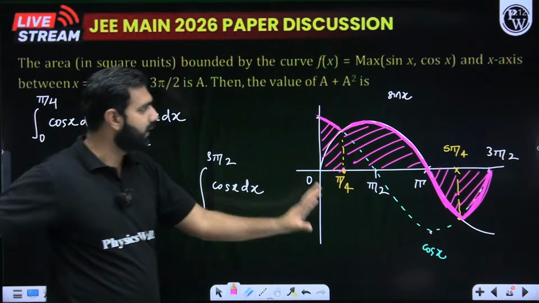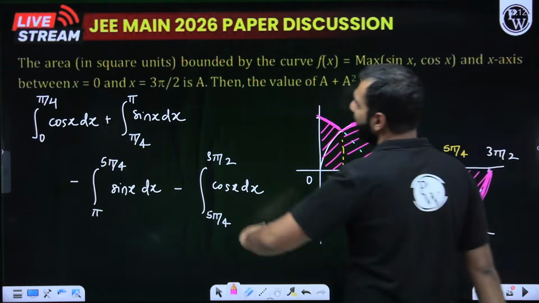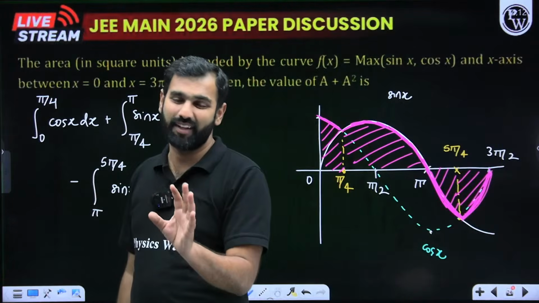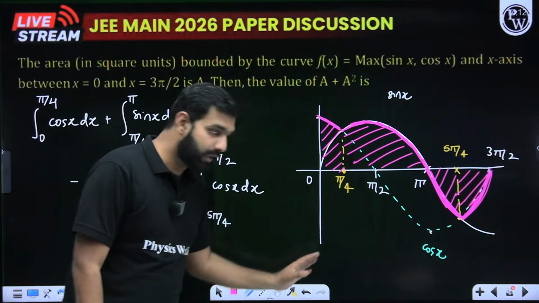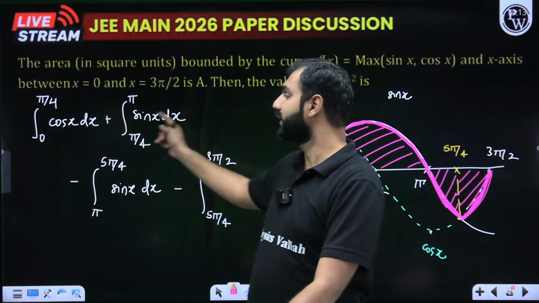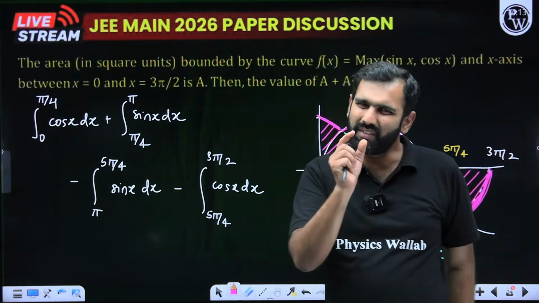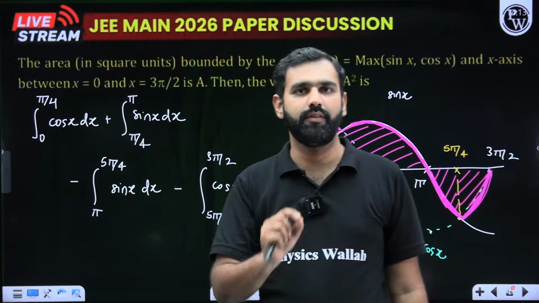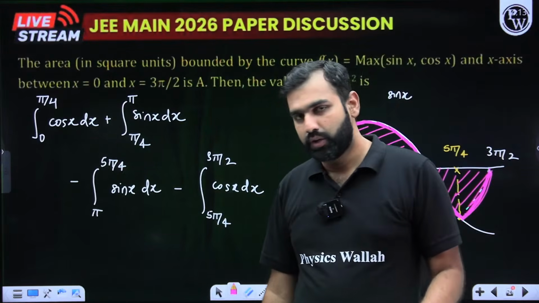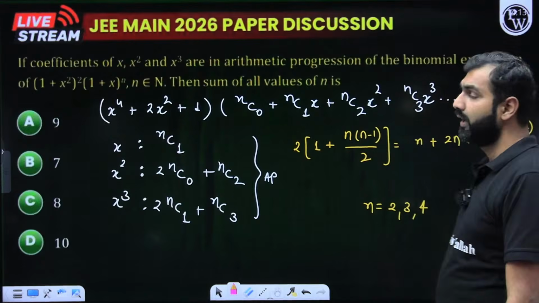Conceptually, what needs to be done is very clearly told. My concern here is, when you have tried being as accurate, as cautious, as alert as possible, and you have gotten the absolutely correct expression, don't be in a rush while calculating. In the last two steps of definite integration based questions, with one slight error in plus and minus, you get the wrong answer. So be very alert, be very careful while doing this calculation part. You do commit a lot of mistakes while calculating these values. Plus minus actually confuses a lot of students.